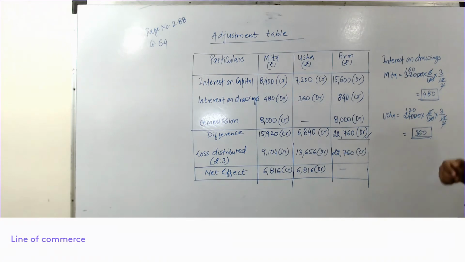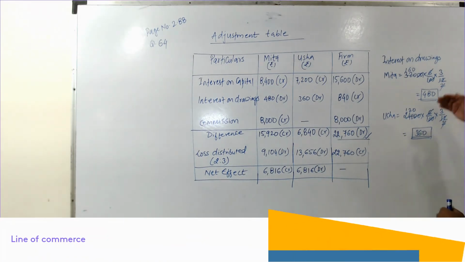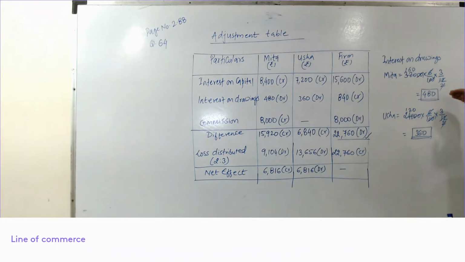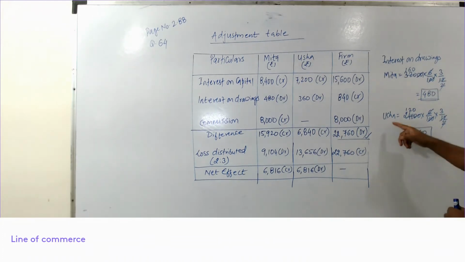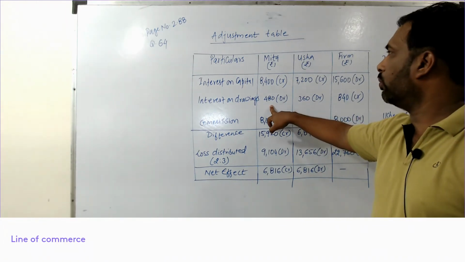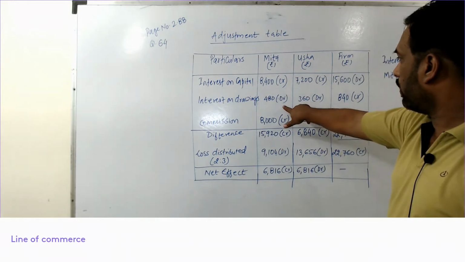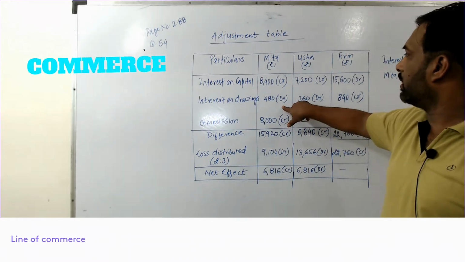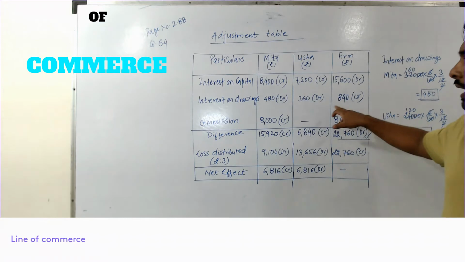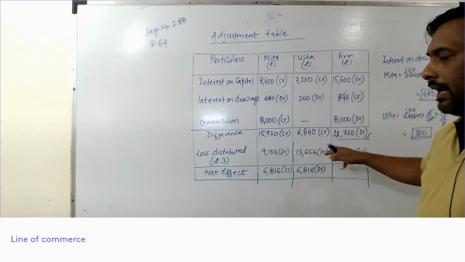Since the drawings are made on 1st Jan 2016, 3 months interest we need to calculate. So I calculated here. Mita's interest on drawing is coming 480. Usha's interest on drawings is 360. So I debited it to Mita and Usha because they have to provide it. So I provided it, debited it to Mita and Usha, and I credited it to firm. And then commission to Mita, I have credited it to Mita and debited it to firm.